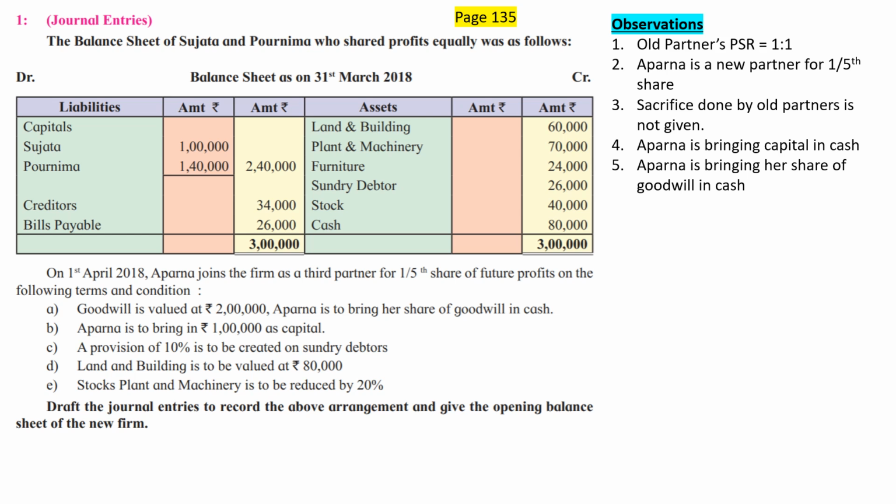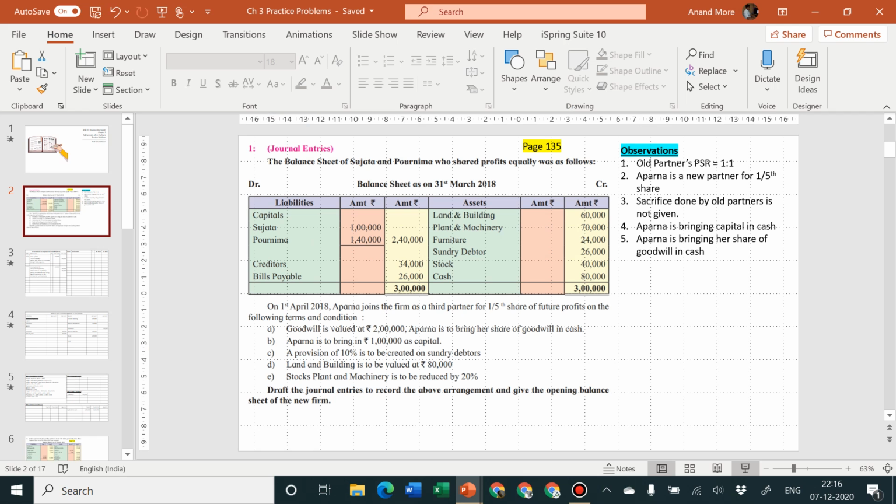What is coming in? Cash is coming in. Who is bringing in? Aparna is bringing in. Why is she bringing in? She is bringing it as a part of her capital. So cash account debit to Aparna's capital account. Cash is coming in, debit what comes in, cash account debit. Aparna is the giver, credit the giver, Aparna's capital account. Entry will be cash account debit to Aparna's capital account.